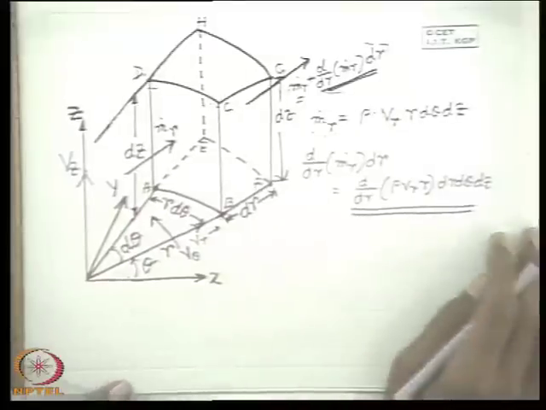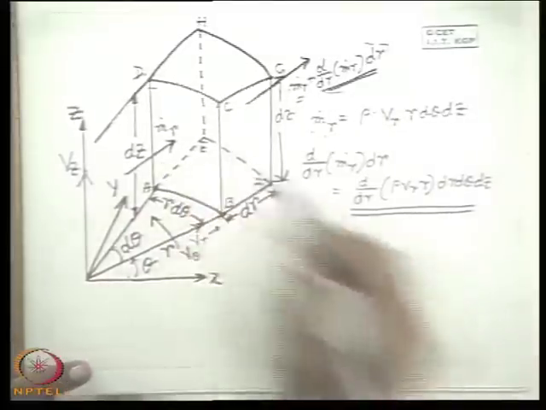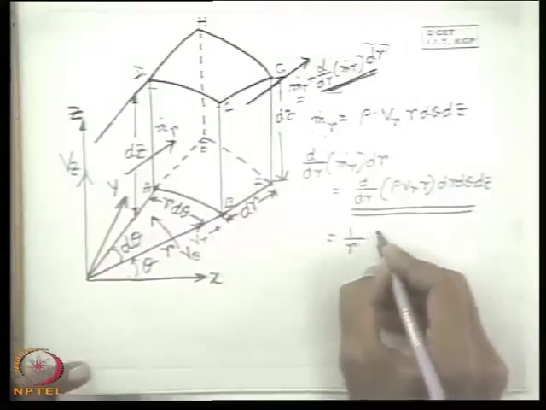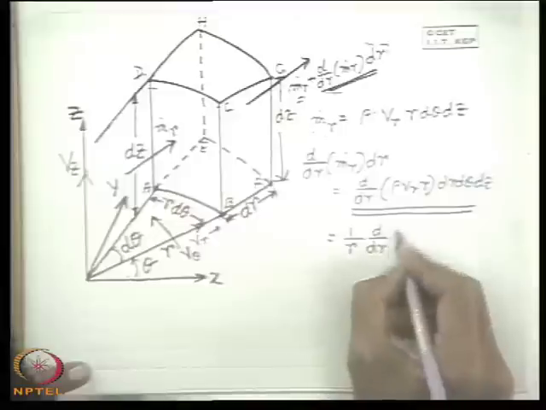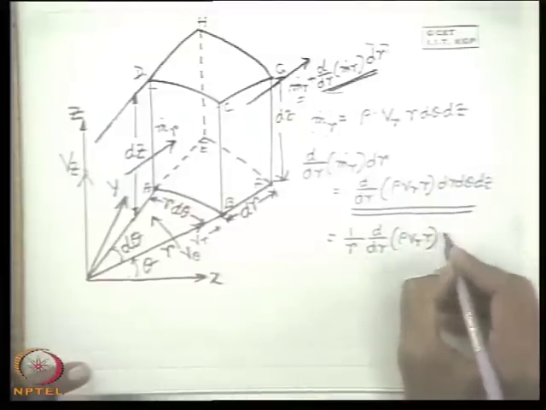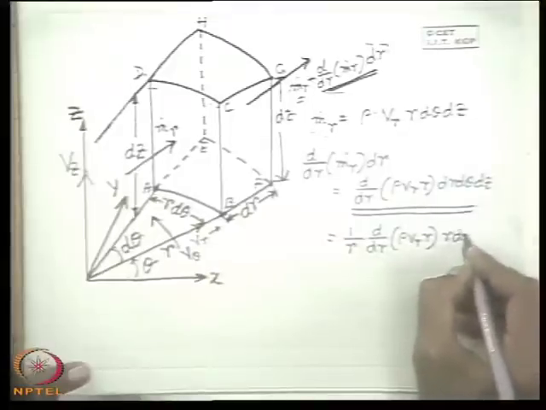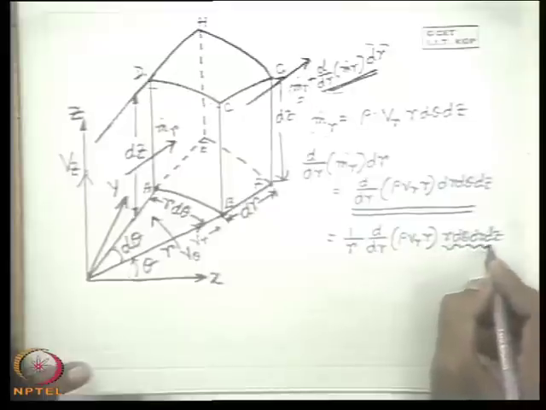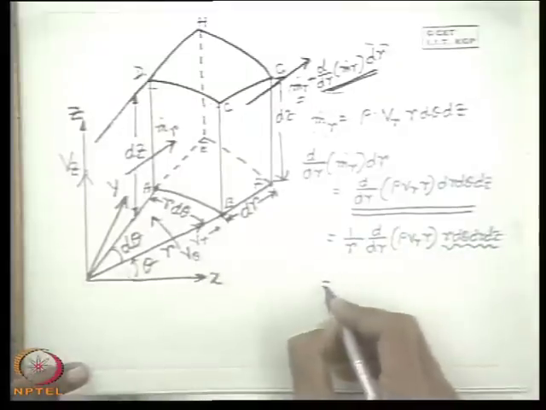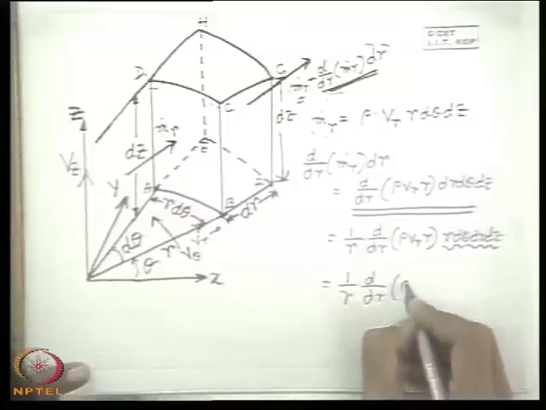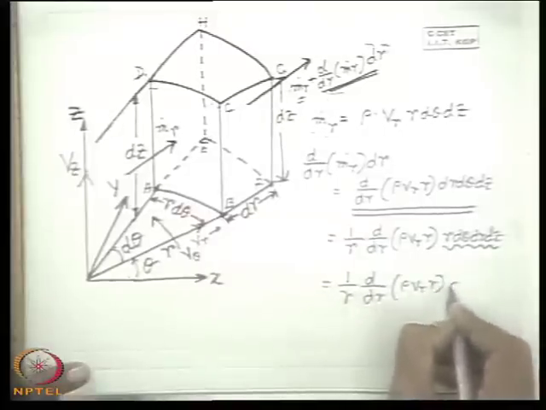We can write this by multiplying by 1 by r and a little rearrangement: r d theta dr dz. What is r d theta dr dz? Volume, very good. So 1 by r ddr of rho Vr r into dv.